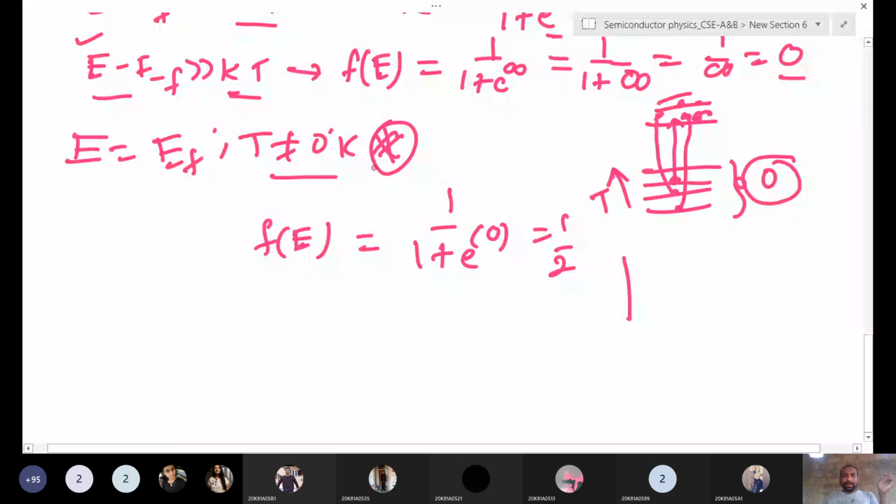We take f of E on the x-axis and energy on the y-axis, with values 0 and 1. At very low temperature, all electrons are filled here. If you increase the temperature, some of the electrons are filled in the conduction band, and some leave the valence band.